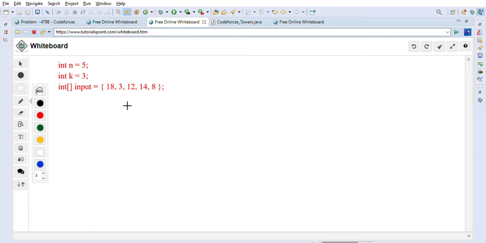So basically, to solve this problem, we have to keep the index of a tower and the height of a tower, and we will have to sort them. For sorting, if we are using a set, we can use a TreeSet, because TreeSet keeps the keys in sorted order. That's why we will be using TreeSet, which is the implementation of the Set interface of Java, and it keeps the keys in sorted order.